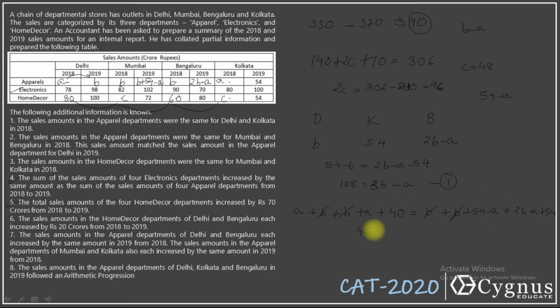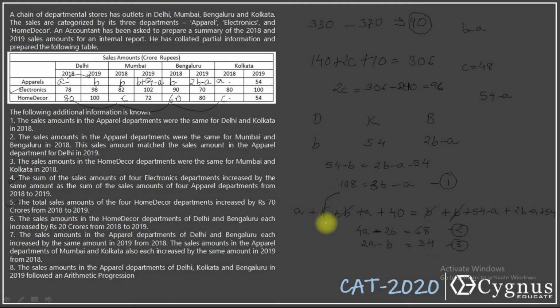I'll get 4A is equal to 40 goes on that side, 54. Then I've got 2B also here. When 2B comes on this side, you'll get minus 2B. This 40 goes on that side. 54 plus 54 is 108. 108 minus 40 is 68. I'll get one more equation from it. So 4A minus 2B is equal to 68. That means 2A minus B must be equal to 34. This is equation number 3 for me.